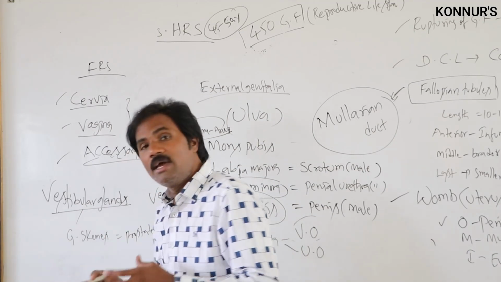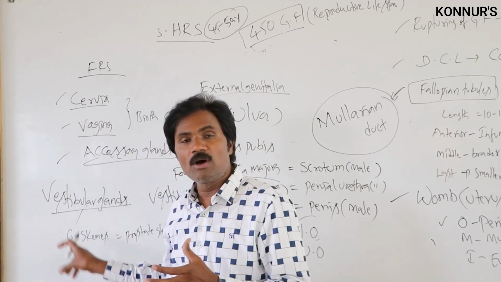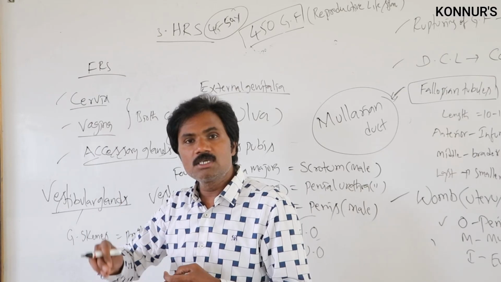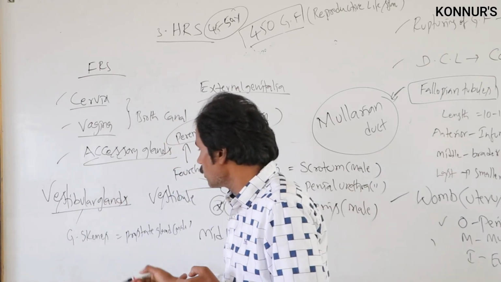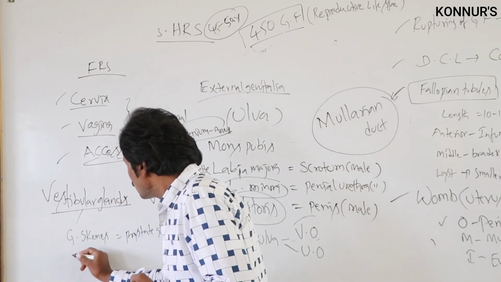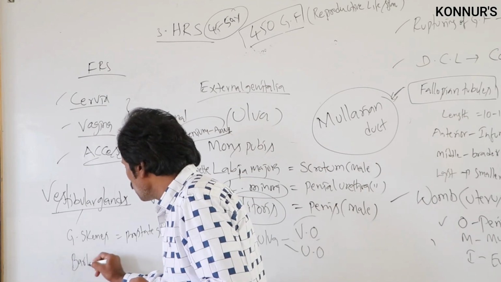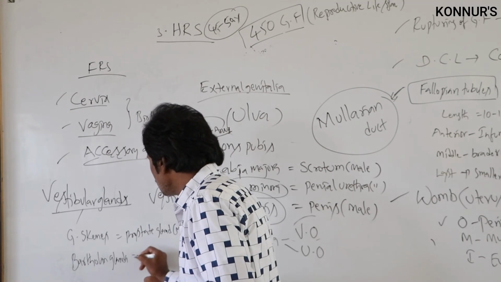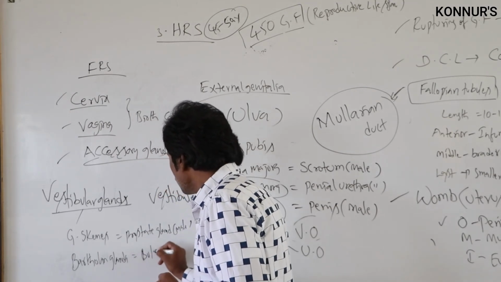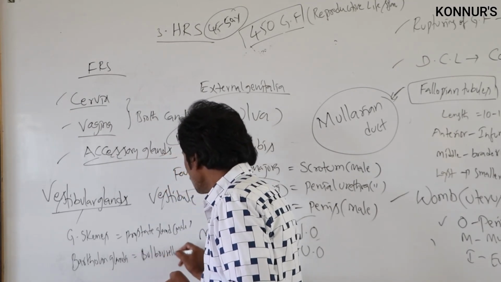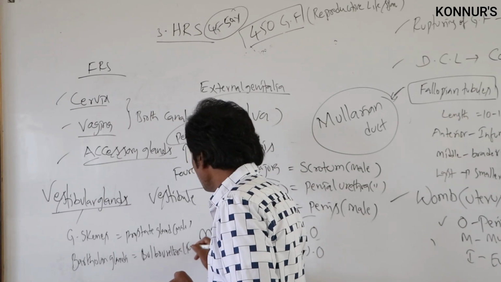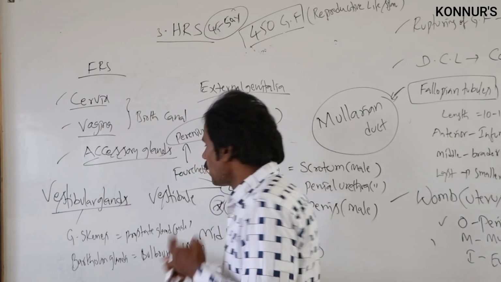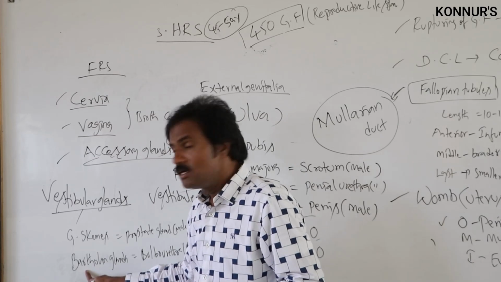Then the other one, the larger one, is the Bartholin glands. They are equivalent to the bulbourethral glands in the male. The bulbourethral gland is a larger one.